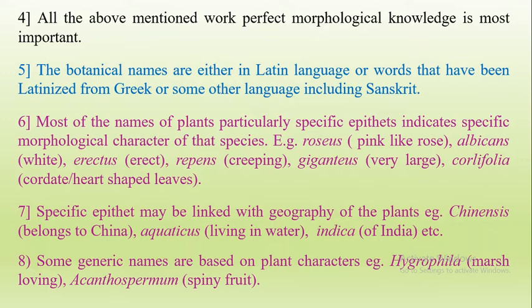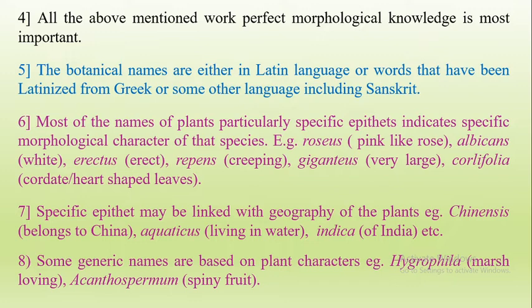Most plants particularly have specific epithets. I already told you what is meant by epithets. The epithet means the specific name, and it may be based on a particular character.